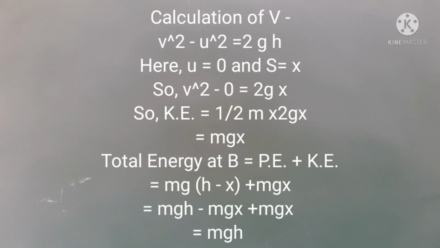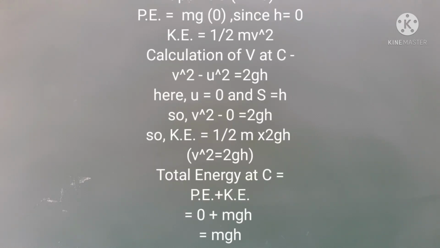Finally, let the body just touch the ground at C, so that the distance through which it falls is equal to h. At position C, potential energy of the body PE is equal to mg into 0, so it is equal to 0. Kinetic energy of the body KE is equal to half mv square, where v is the velocity of the body just at point C. Calculation of v.